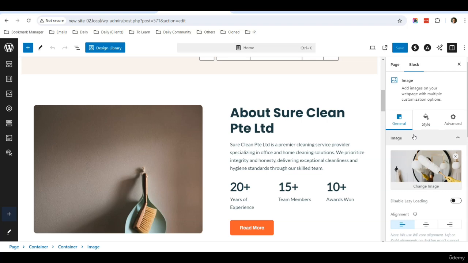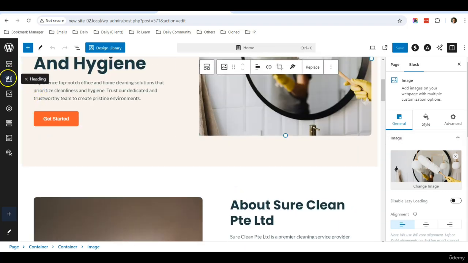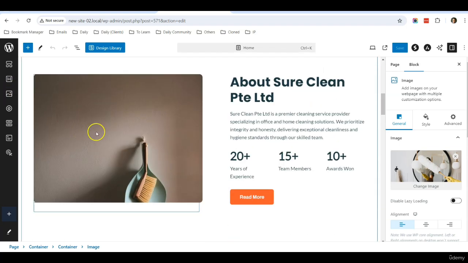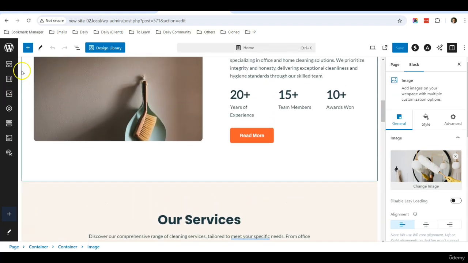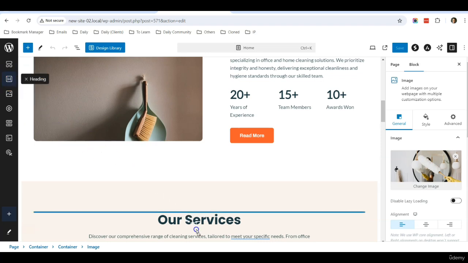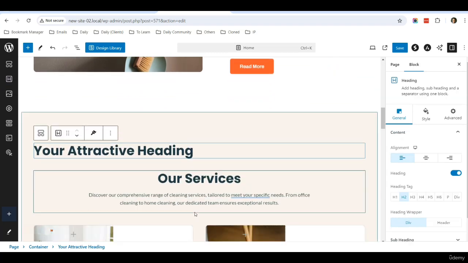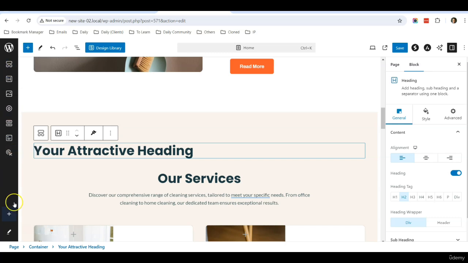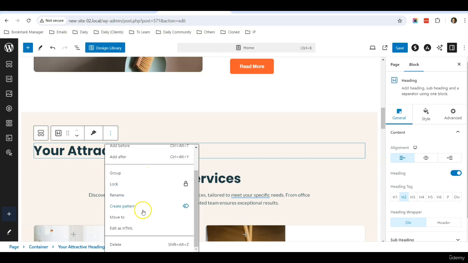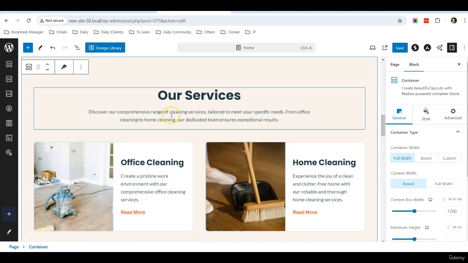Now you can also see that on the left, there are these basic icons listed here. These are the different blocks that you can use. For example, this is a heading block. If anywhere you want to use a heading block, you can mouse over heading, click and drag it to the place you want. Over here you release, and then this is the heading block. You can drag some blocks from here, or you can click here to add other blocks. Now I just want to delete this because this is just for testing purposes.